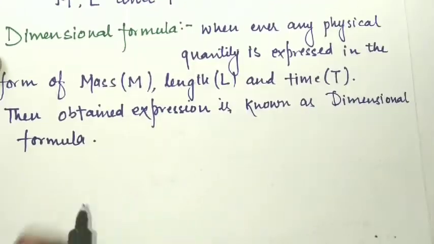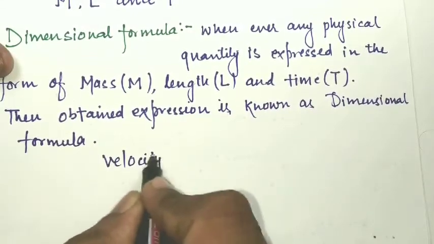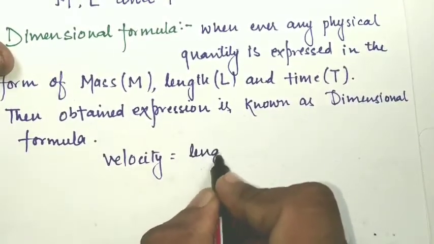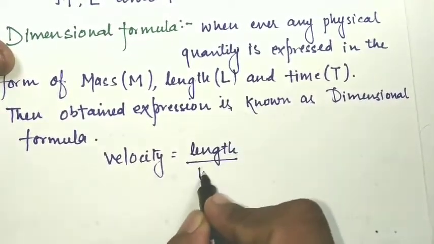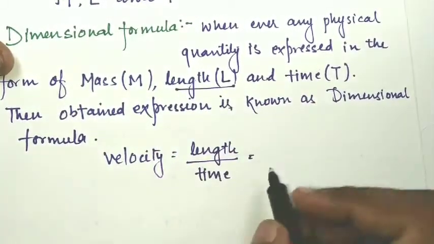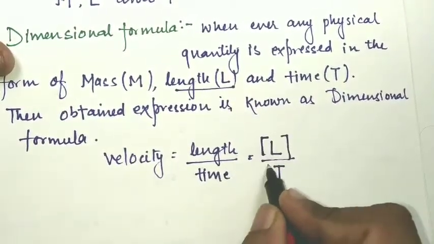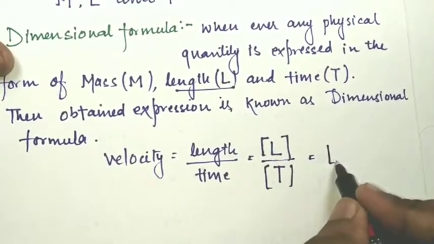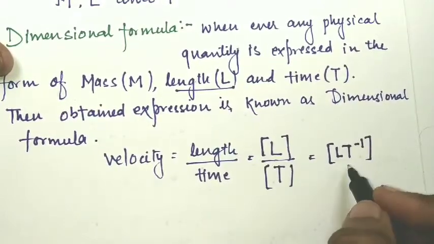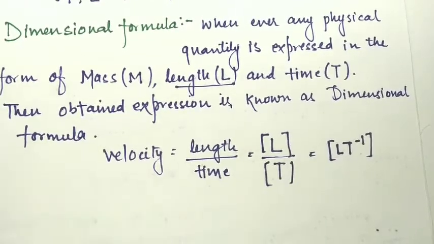Okay students, so what will be the dimensional formula for velocity? We know that velocity is the displacement, that is the length covered per unit of time. Length is given by L and time by T, in square brackets. So it will be L T to the power minus 1, because T was in the denominator. L T to the power minus 1 is the dimensional formula for velocity.